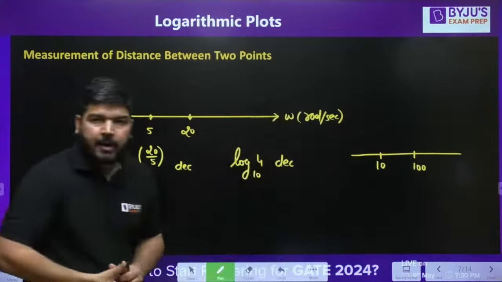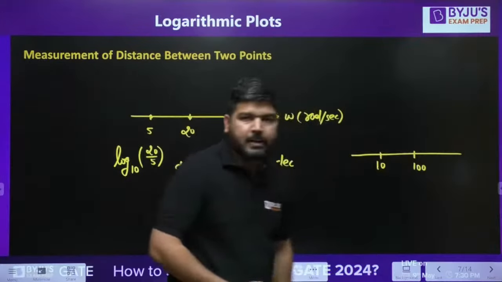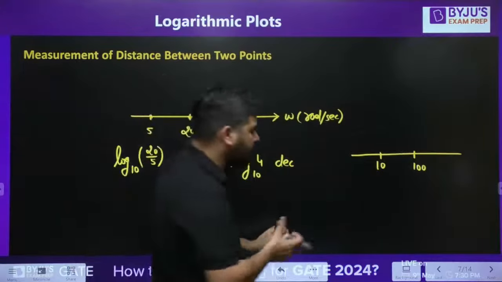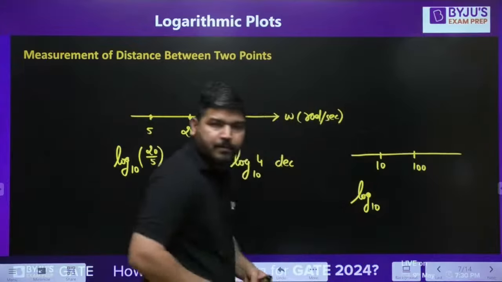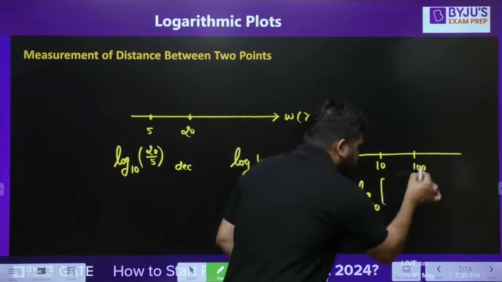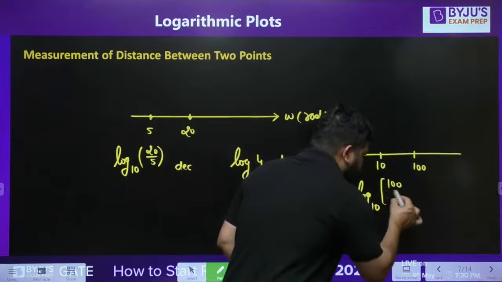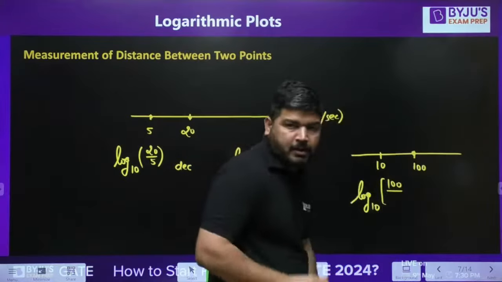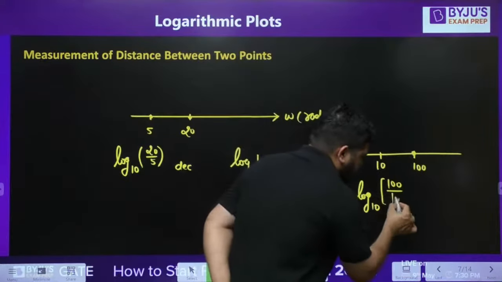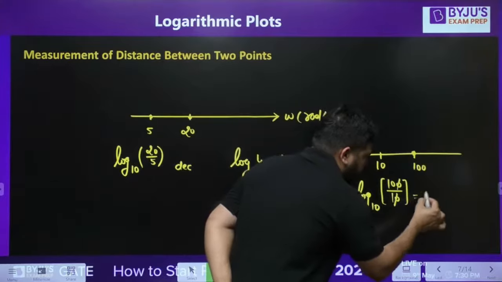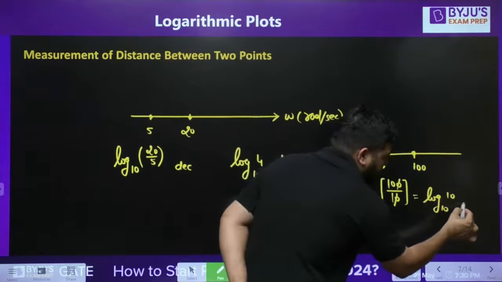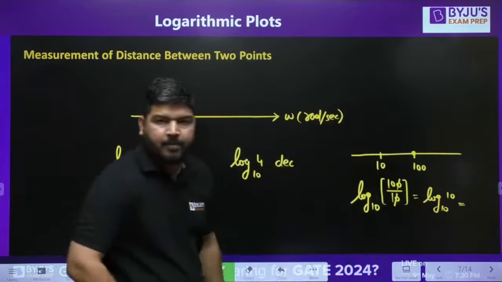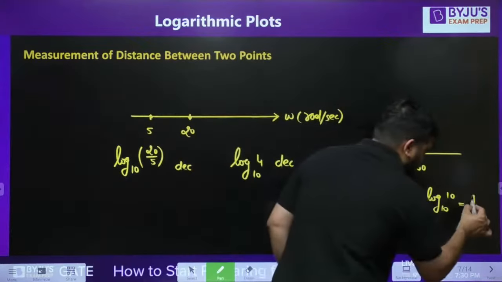Now if you want to calculate the distance between them in decades, you have to take the highest value point in the numerator and the lower value in the denominator. So it will become log base 10 of 100 over 10, which is again 10. Now the base value and the x value are the same, so it will always be 1.